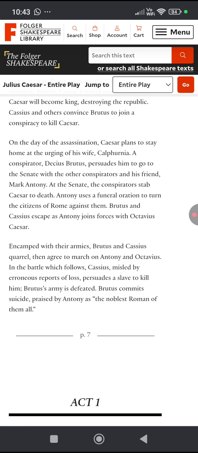Brutus's army is defeated. So Brutus's army becomes weaker because Cassius's army has retreated with the death of Cassius, and Brutus's army is defeated. So Brutus commits suicide, and he is praised by Antony at the end of the play as the noblest Roman of them all.